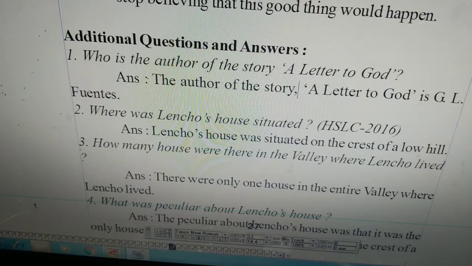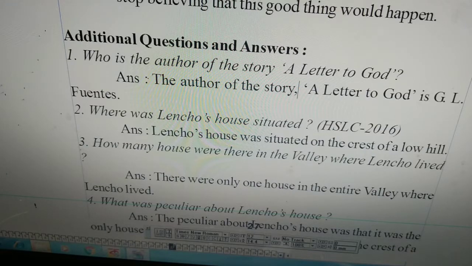The first question is, who is the author of the story A Letter to God? The author of the story A Letter to God is J.L. Fuentes. We know the story is written by J.L. Fuentes. Therefore, we write that the author of the story A Letter to God is J.L. Fuentes.